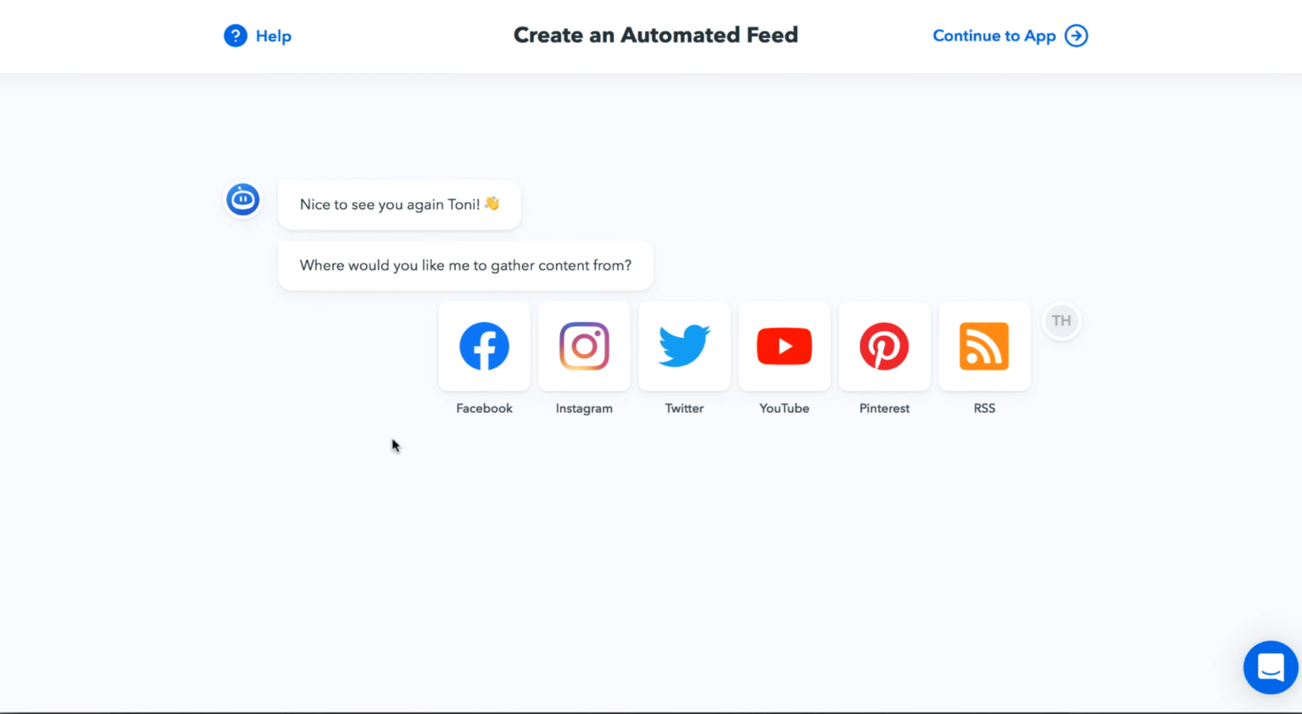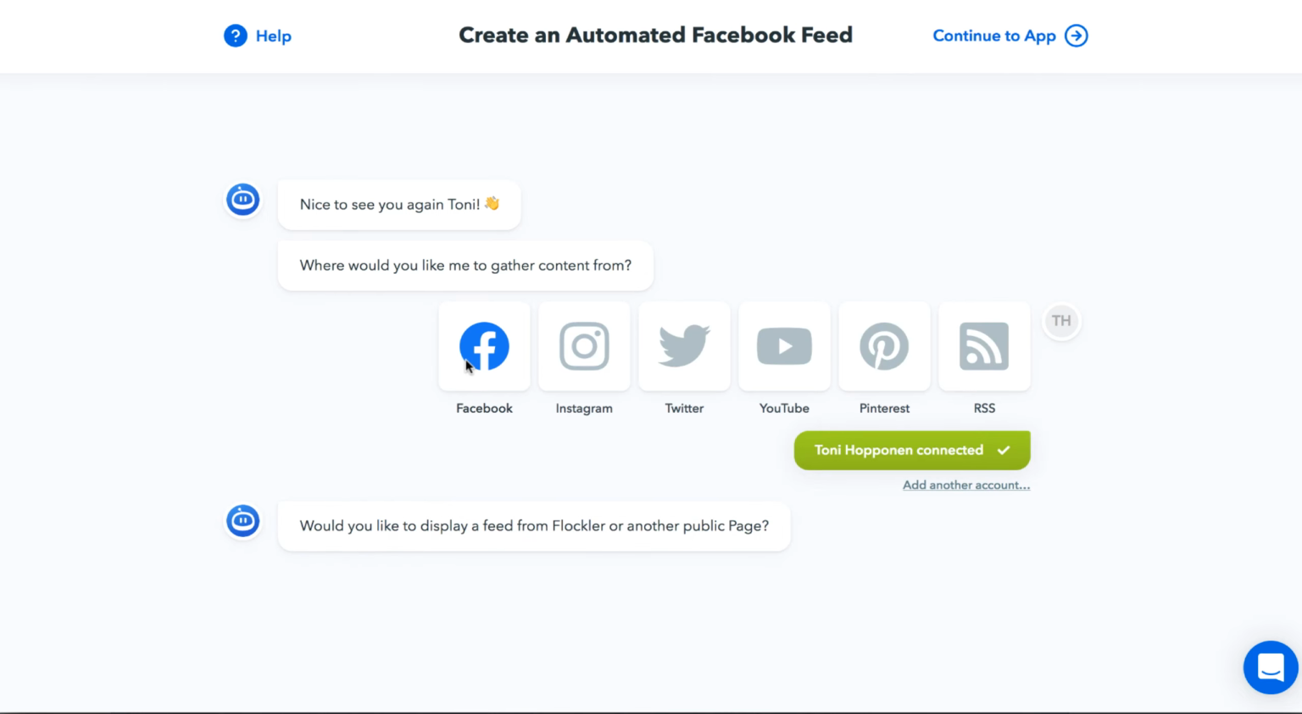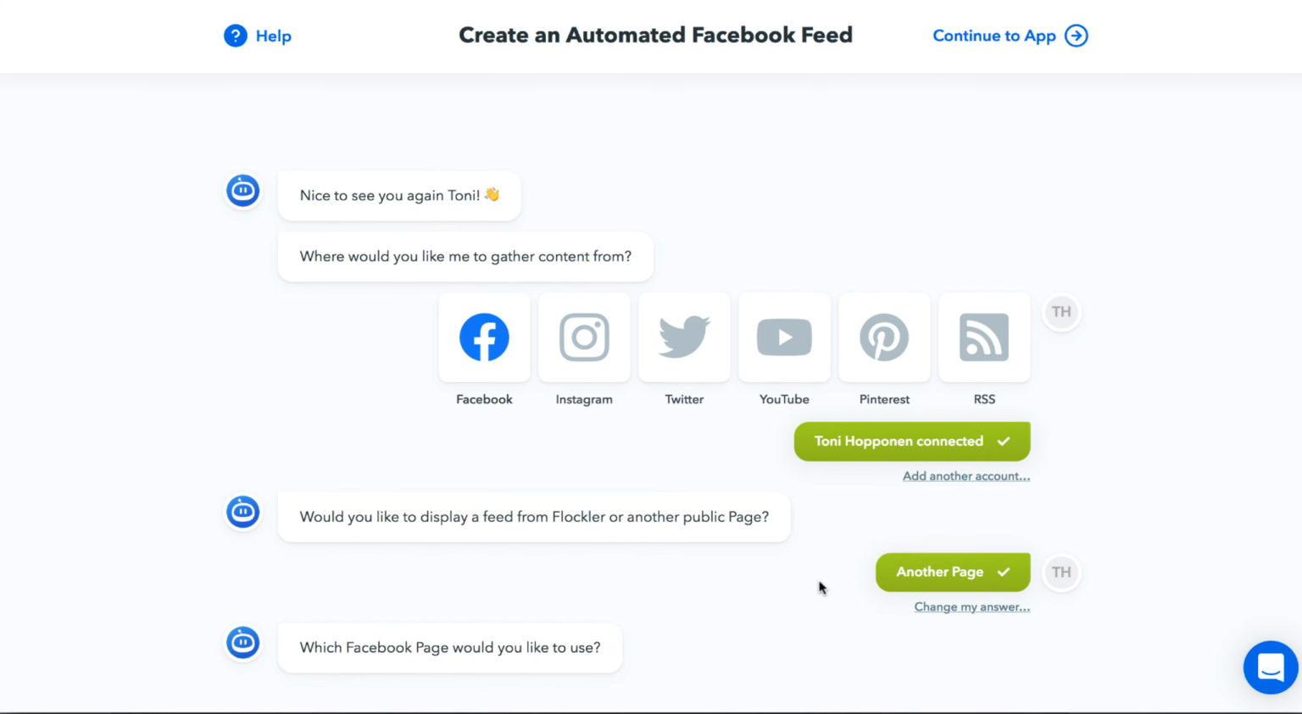Our friendly bot will welcome you. Start by selecting a channel. I'll add a Facebook feed by GoPro. I've connected my personal Facebook account here. You can connect any Facebook account that is an admin of at least one Facebook company page. Based on that, Flockler can tell that I can access Flockler's Facebook page. However, here I'm going to gather posts by GoPro and I'll click Another Page.